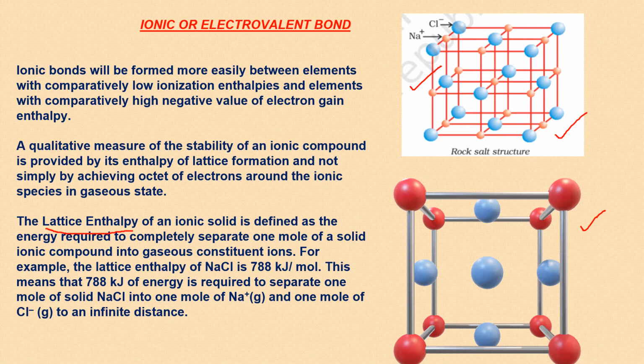Now, if you have to make a lattice, you have to decide the quantity first. Suppose the lattice is being made of 1 mole of NaCl.